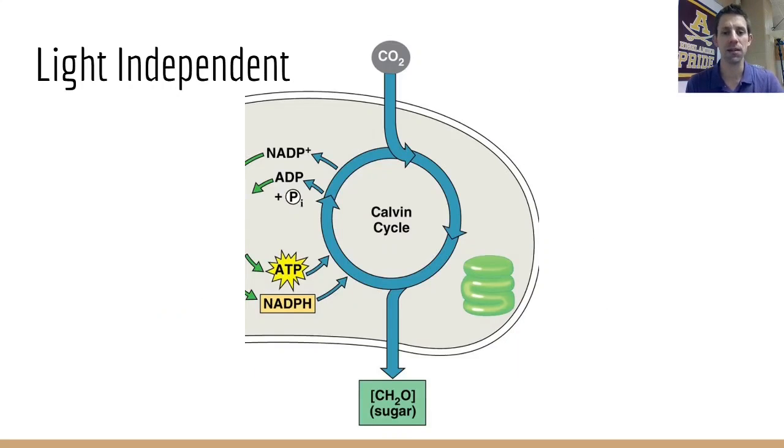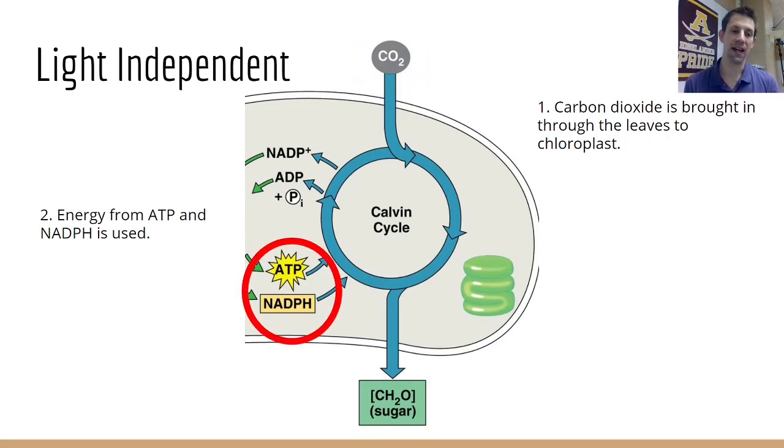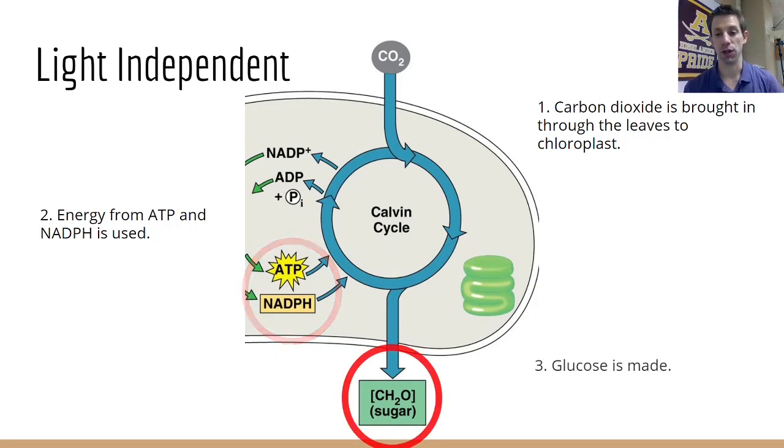So now let's take a look at the light-independent reaction. In this reaction here, we start with bringing in carbon dioxide, again through those stomata, and they make their way into the chloroplast. Once there, now we're going to use that ATP and NADPH that was made in the light-dependent reaction. That energy is essentially going to be used to rearrange the carbon dioxide to make glucose. Glucose is a carbon-containing molecule. All of that carbon came from carbon dioxide.